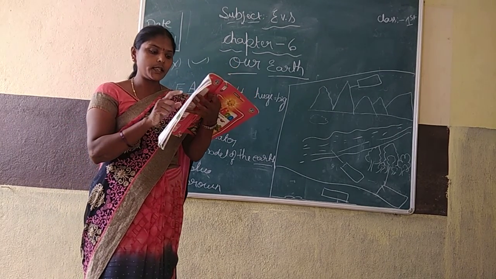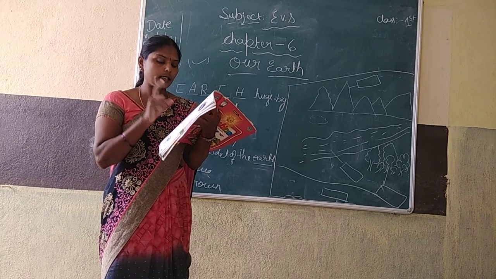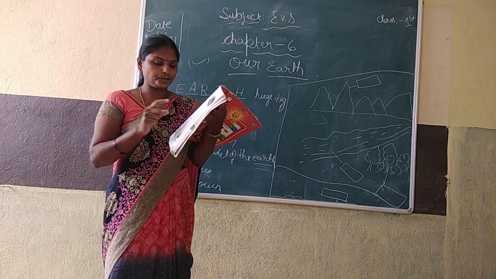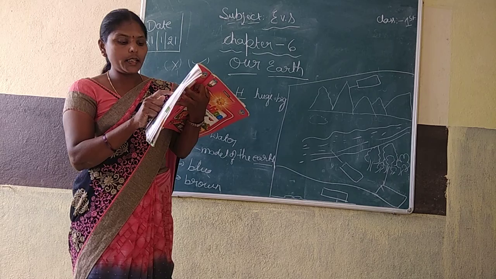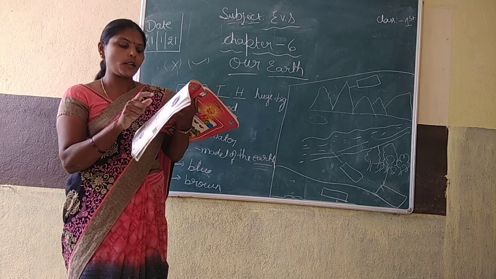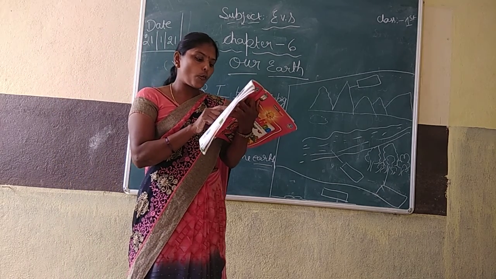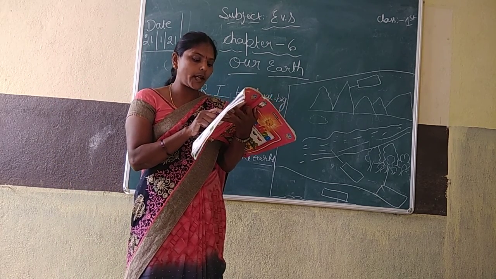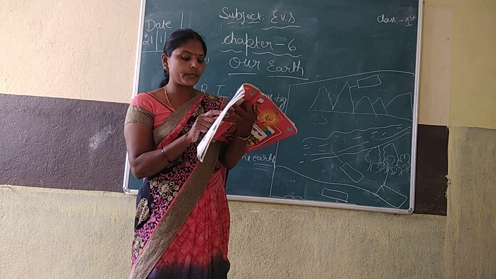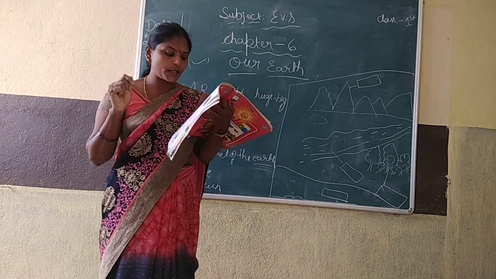Third, Ashwini lives in a village on a hill. He helps people who forget their way. What value do you learn from Ashwini?